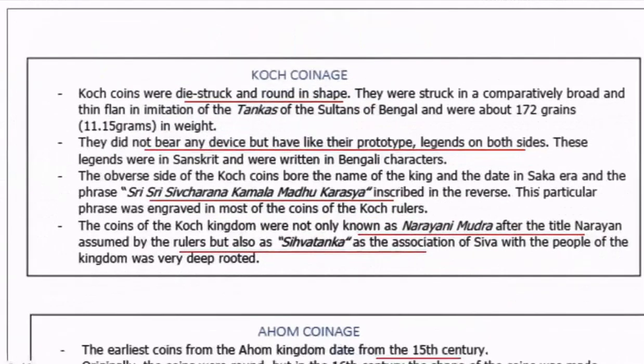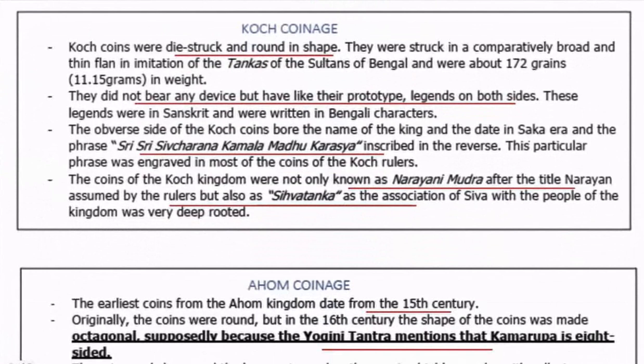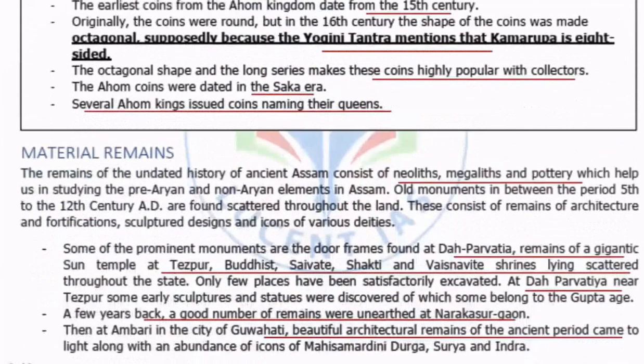The quartz coins are very important for Prelims. Those were die-struck and round in shape. They were struck on a comparatively broad and thin plan in imitation of the Tanka of the Sultans of Bengal. Similarly, one characteristic of Ahom coinage was that the coins were octagonal. Why? Because supposedly the Yogini Tantra mentions that Kamarupa is eight-sided.